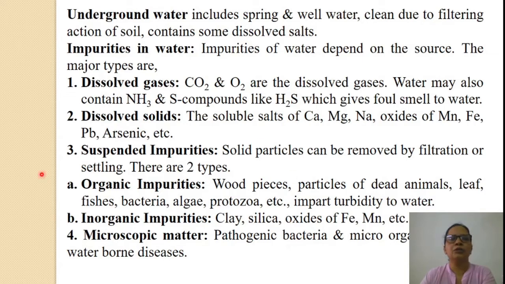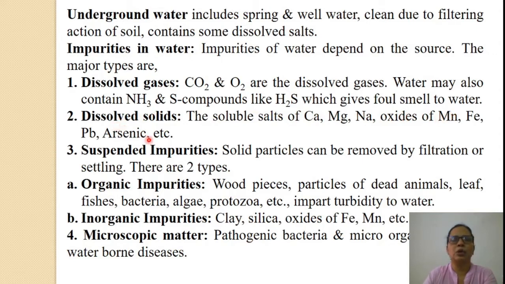The underground water includes spring and well water. It is clean due to the filtering action of soil. It contains some dissolved salts. Impurities in water are further classified into dissolved gases. Carbon dioxide and oxygen are the dissolved gases. Water may also contain ammonia and sulfur compounds like hydrogen sulfide, which gives foul smell to water.